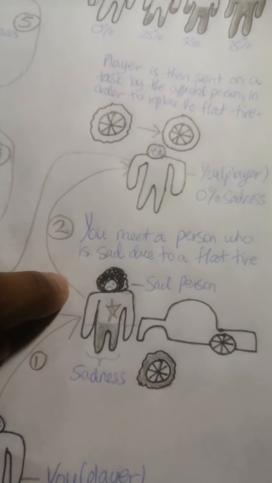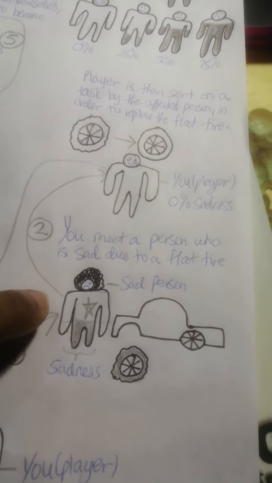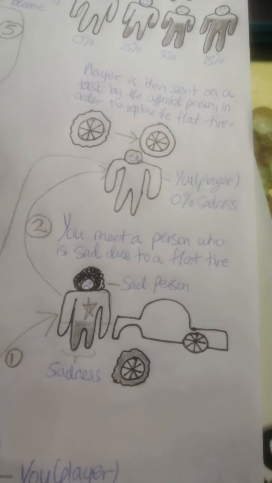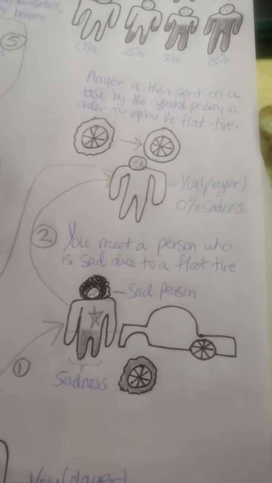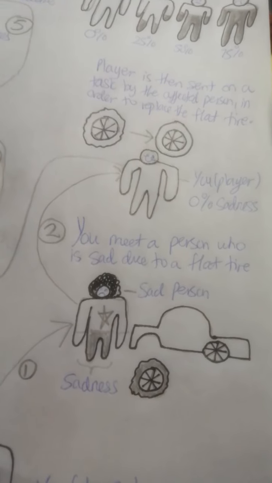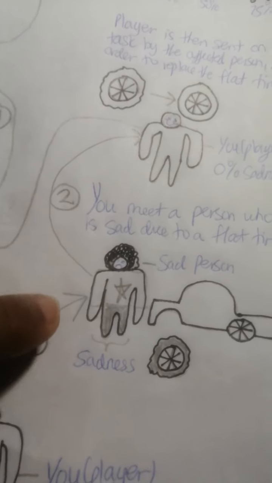So step one, you have a sad person here. You meet a person who is sad due to a flat tire. In the game, you either meet a sad person or a sad animal, because I made it so that sadness, negative energy, or just energy in general, is a universal language, so you can communicate with both people and animals.